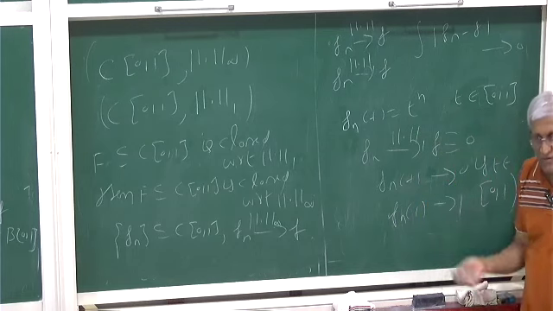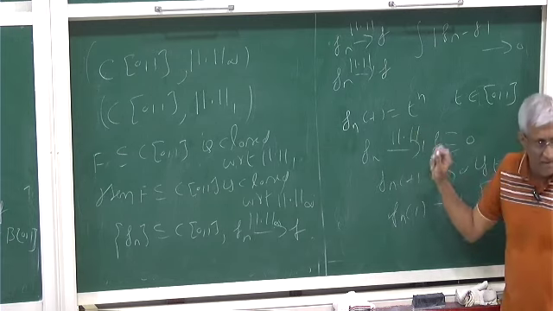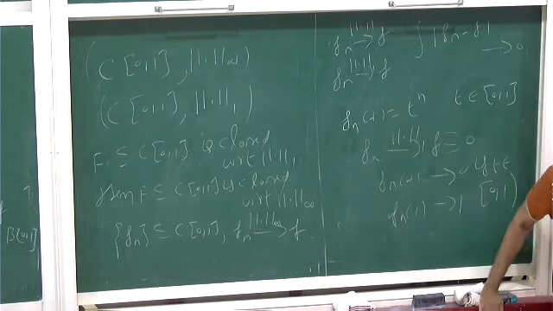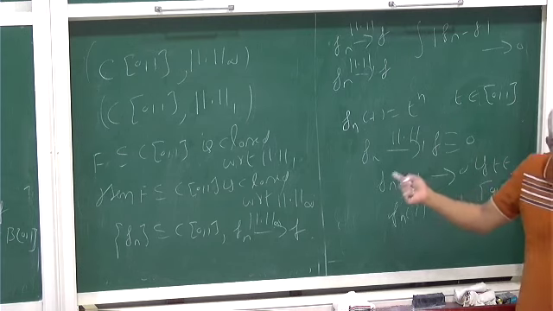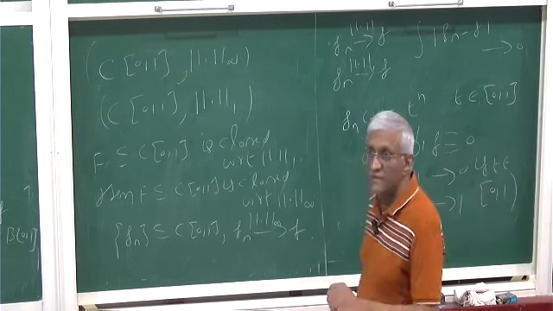So it doesn't converge uniformly, and Fn does not converge in norm infinity. So the converse does not work. Something converging in one norm will not imply convergence in the other.